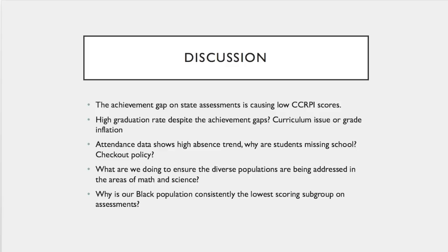The attendance data obviously shows a high absence trend as far as 10 or more absences. We really need to question, why are students missing school? Is there a checkout policy in place? What are the policies and procedures that need to be looked at to try to get that number down and get back to that year we looked at, 2010, 2011, where the attendance was the best year.